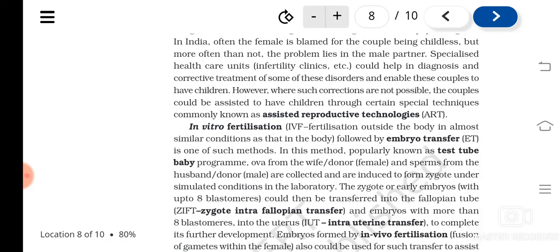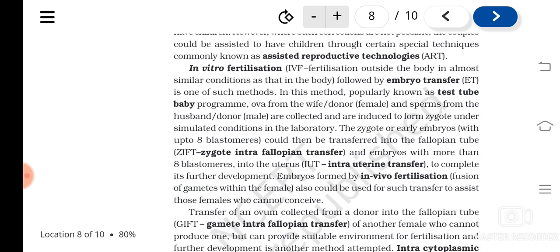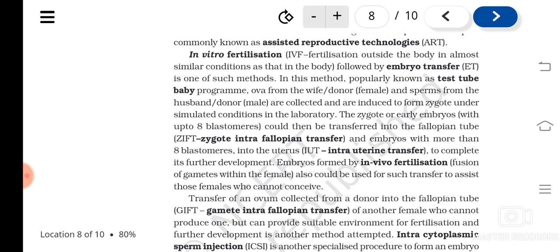So they include in vitro fertilization, which means outside the body of the female the fertilization will be done, and then the embryo formed will be transferred. The test tube baby program you might have heard of. In this the fertilization is done outside, and then if the zygote or early embryo is transferred into the fallopian tube, it is known as ZIFT, zygote intrafallopian transfer.